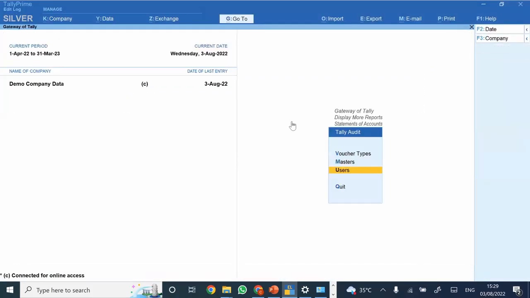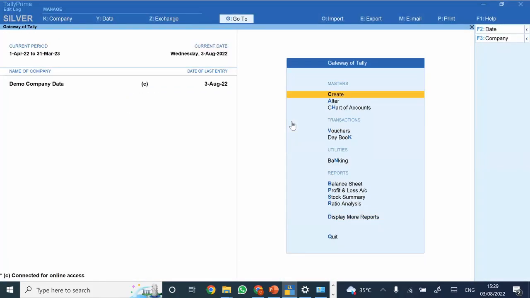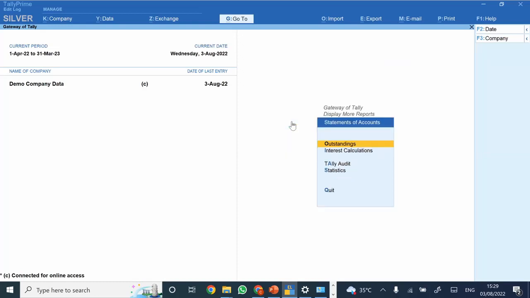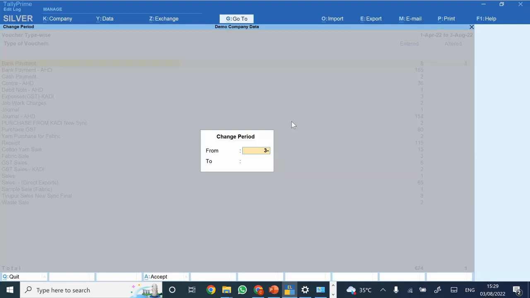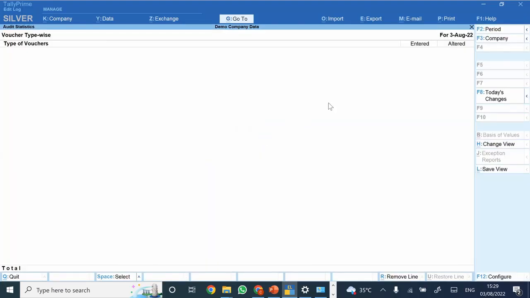See this particular screen, currently the 3rd of April. What is the purpose of this particular report and how is it working? Let's say we are opening 3rd of August. Now, any of the transactions that would be entered, we have audited both the transactions. Audited means we have checked both the transactions and accepted.